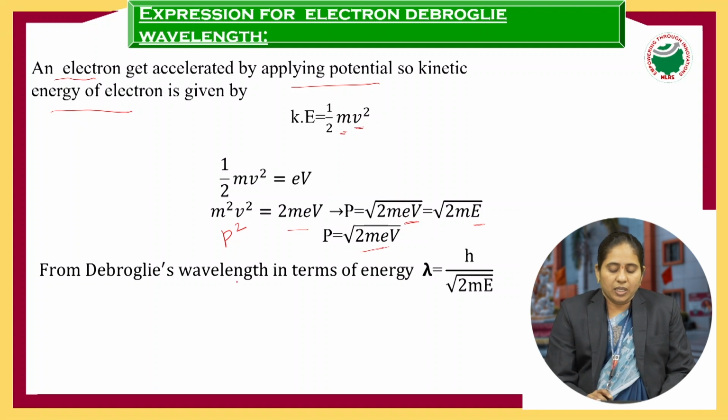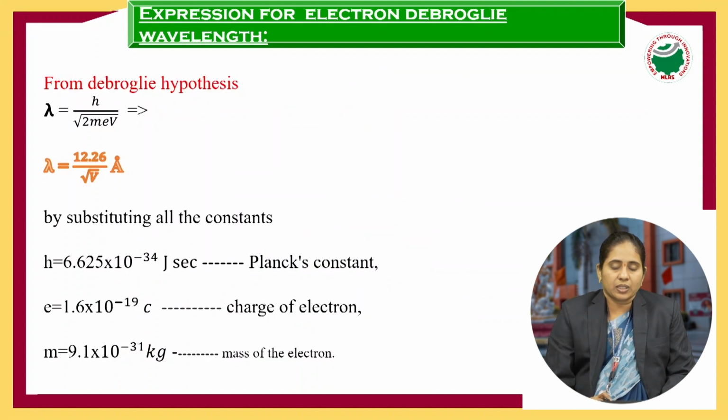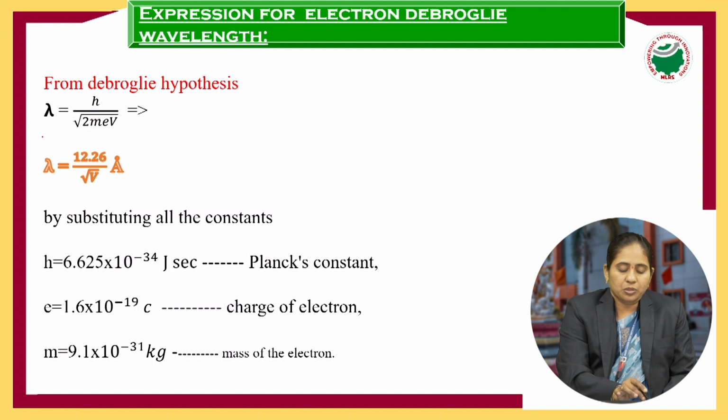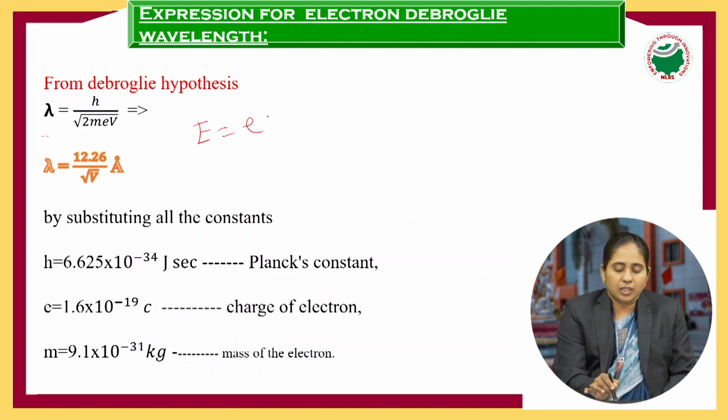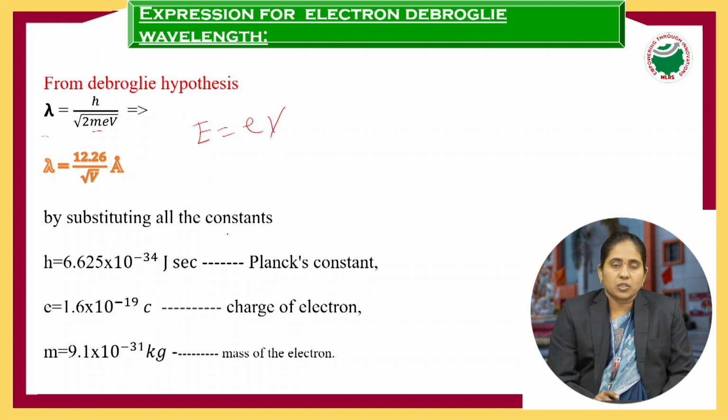So what is the de Broglie wavelength in terms of energy? The de Broglie wavelength, lambda, is equal to h by under root 2mE. This is the expression for the wavelength of the electron. When we substitute in place of E, small e into capital V, where e is the charge of the electron, V is the potential applied, m is the mass of the electron, and h is the Planck's constant.